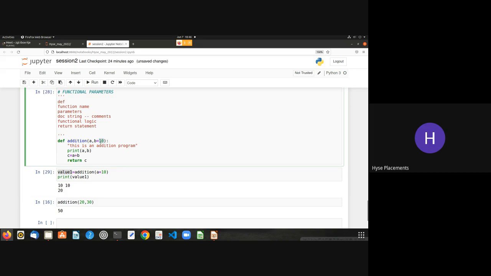So you can fix the values inside a function by using default arguments, and all. But what if you want to change this default argument? It's very simple. I'll use 10 comma 20. See, it automatically changes the b value. The b value is 20 now. So you can fix a value and you can change a value if you want.